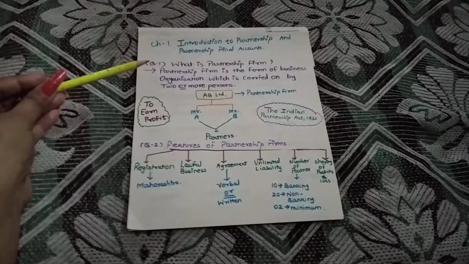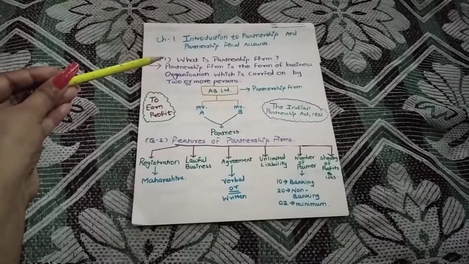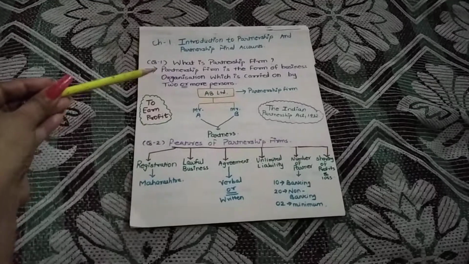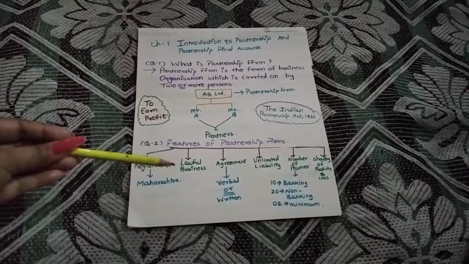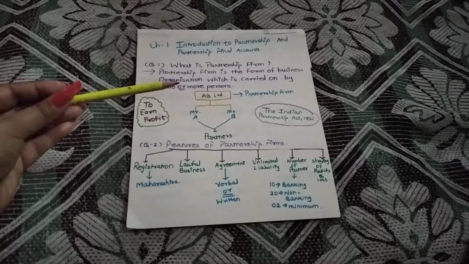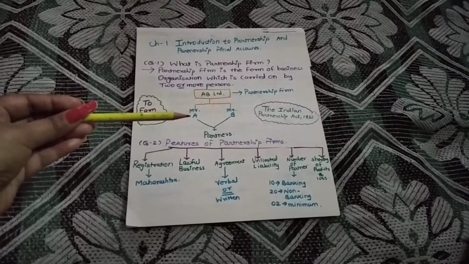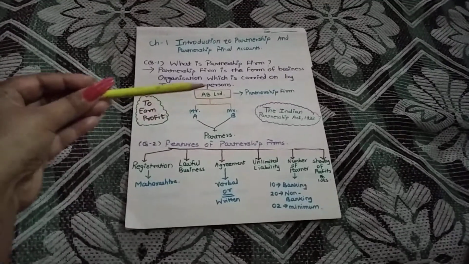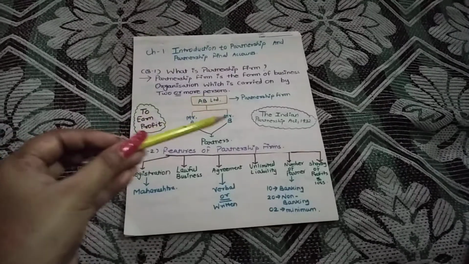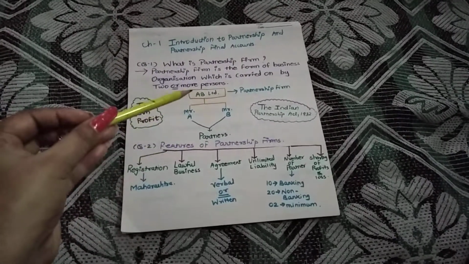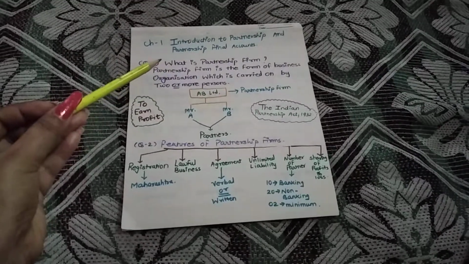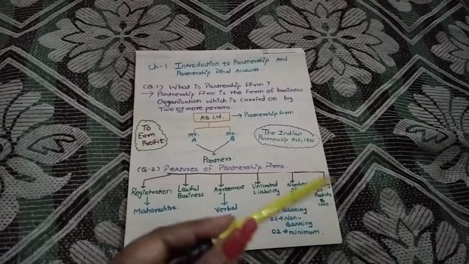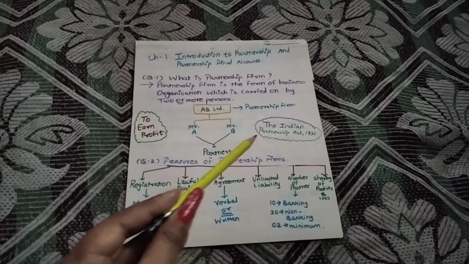Question 1: what is a partnership firm? A partnership firm is a firm or business organization which is carried on by two or more persons. I am explaining with an example. If Mr. A and Mr. B are childhood friends and they decide to start a business, they bring the capital, use their brains, and start one business. That business name is AB Limited. That business is called a partnership firm, and Mr. A and Mr. B, both friends, now become partners because of starting the firm. The main object behind starting the firm is to earn a profit. All the partners in India work as per the Indian Partnership Act 1932.